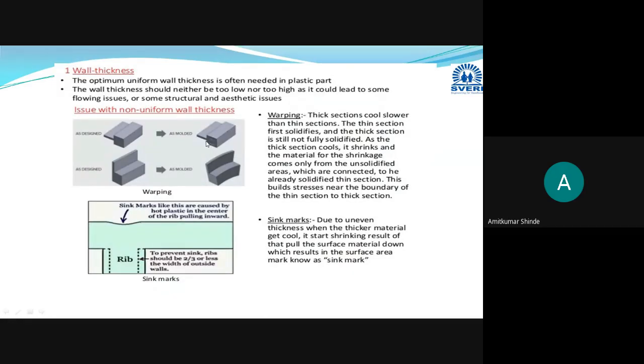When unequal or non-uniform wall thicknesses are there, then a thin section will solidify first, and material from thicker sections will flow towards the thin sections. Hence, warpage of the component or some sink marks may occur as material will flow towards the thin section. Okay, so these are two defects. For avoiding this, uniform wall thickness should be selected.